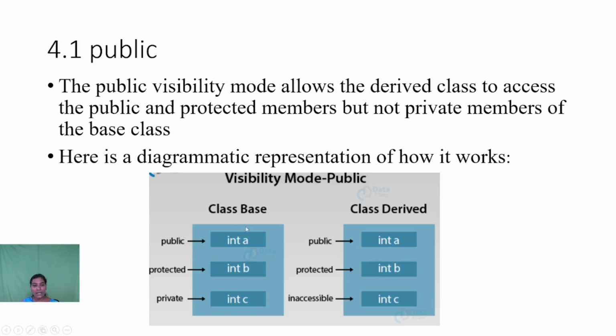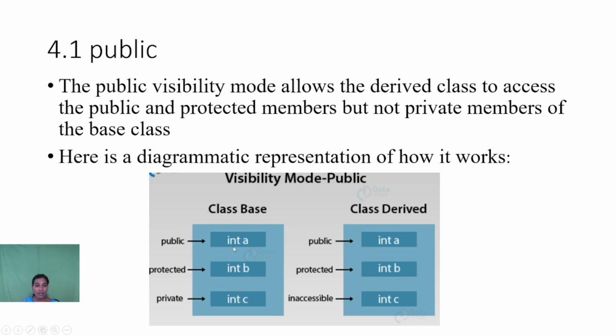This diagrammatic representation shows how it works. In the base class, we have three variables in different access modes. Integer A is declared under the public mode, integer B under the protected mode, and integer C under the private mode. These are the base class variables.